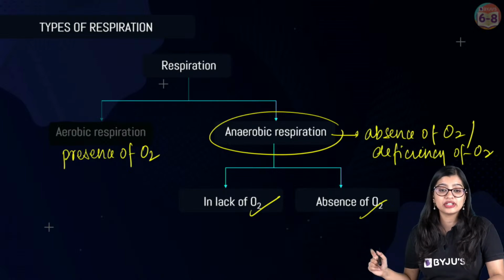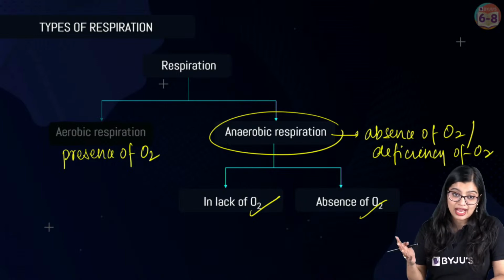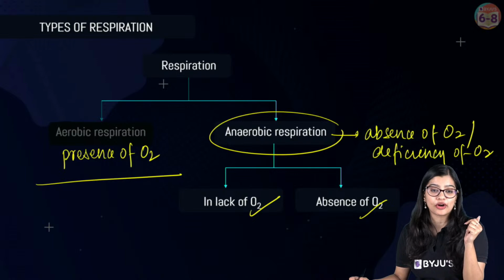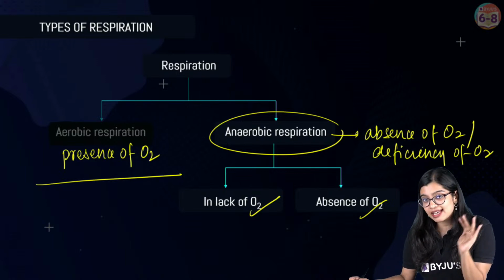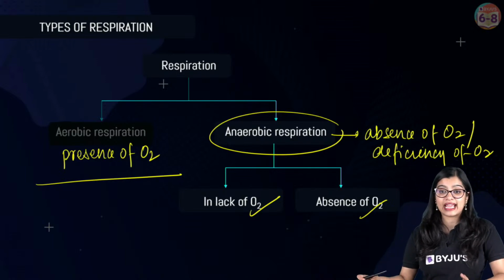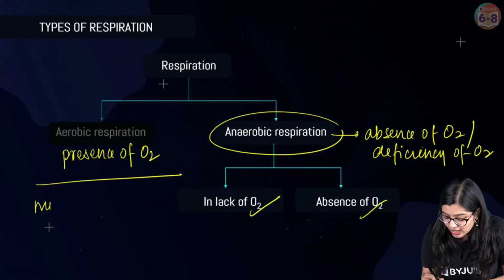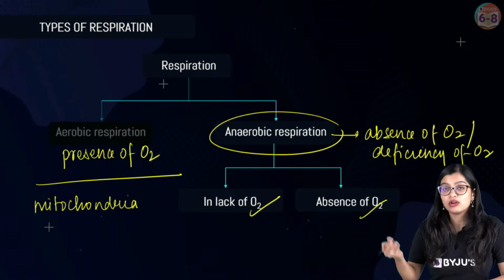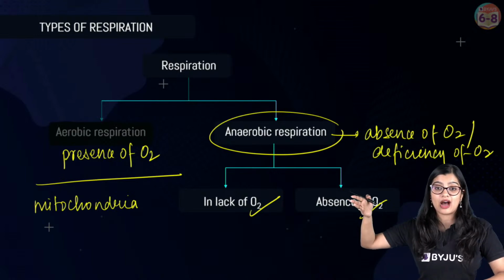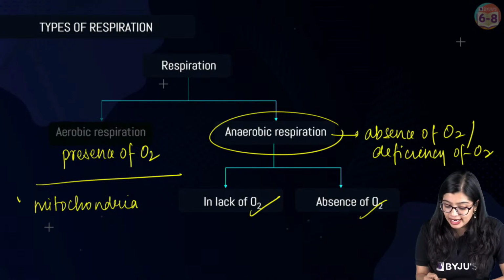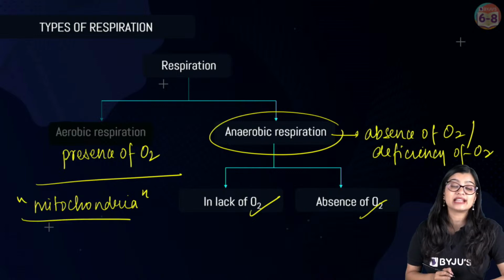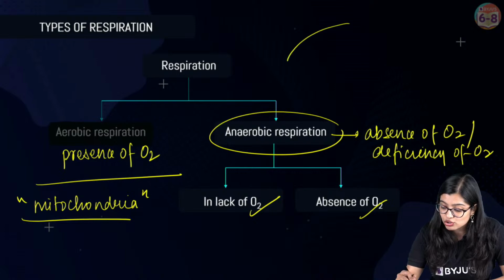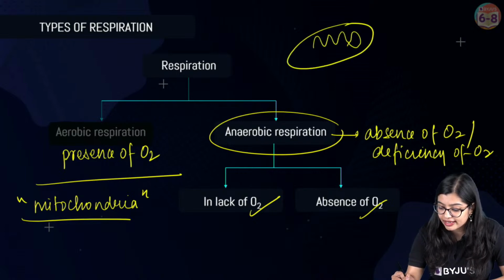Now I had a question from Ira, I hope I'm getting it right. Ma'am, what about this structure called mitochondria? Of course, in class 7 CBSE you don't have the details of mitochondria, but I'll quickly tell you. When I say glucose is broken down in the presence of oxygen, that process happens inside a structure called mitochondria.